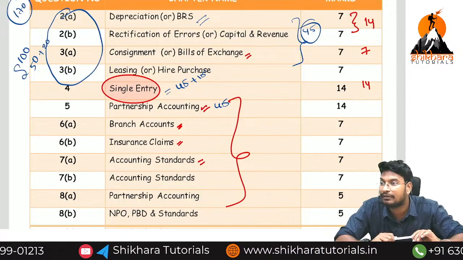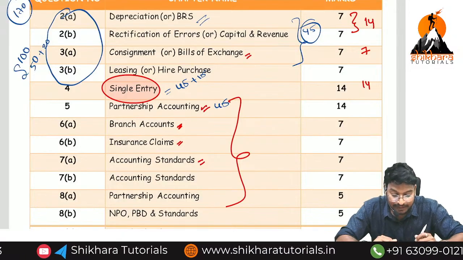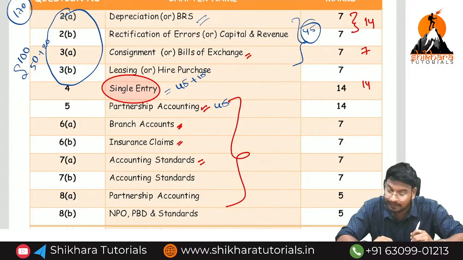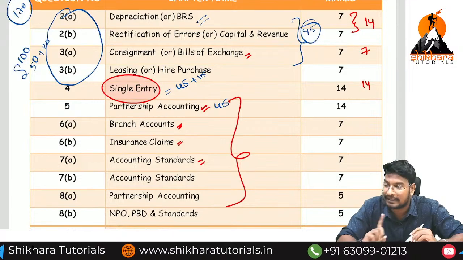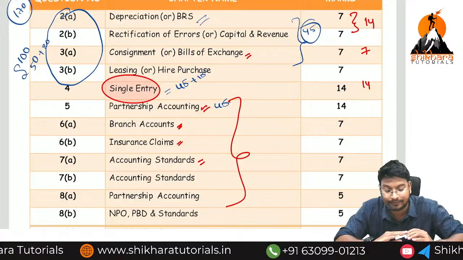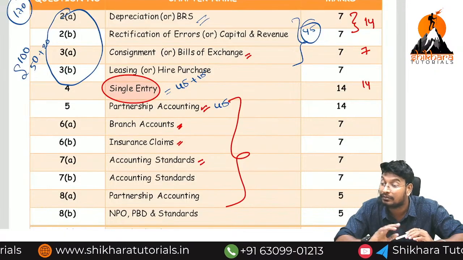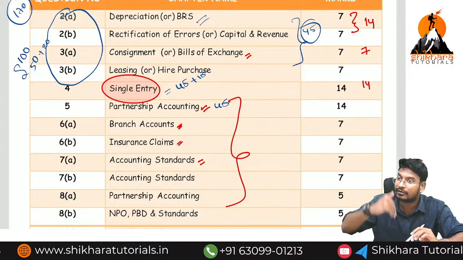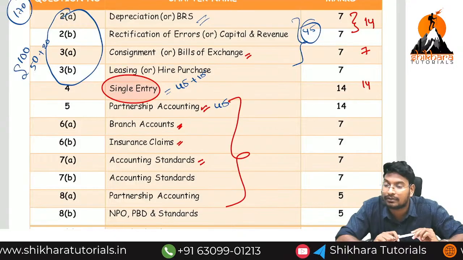There is a link between 1 and 2. Okay now. And again, without basics, you cannot solve the single entry. If you know the accounts, such as asset account, debtors account, creditors account, bills receivable, bills payable, income account, and expenses account, then only you can solve the single entry, then only you can solve the NPO. Otherwise, you cannot solve the single entry, otherwise, you cannot solve the NPO.